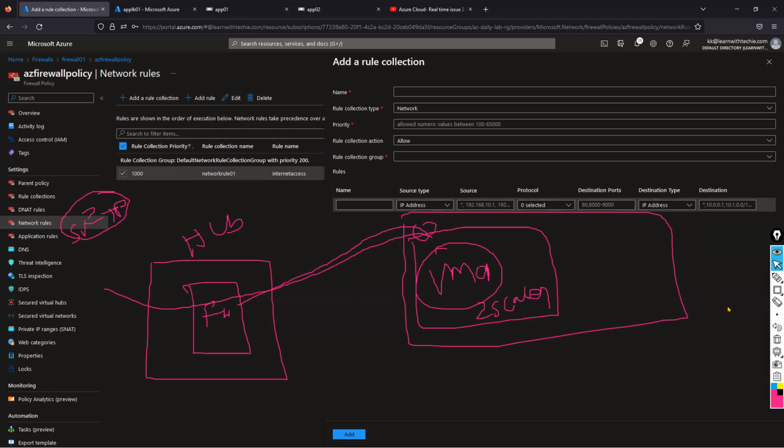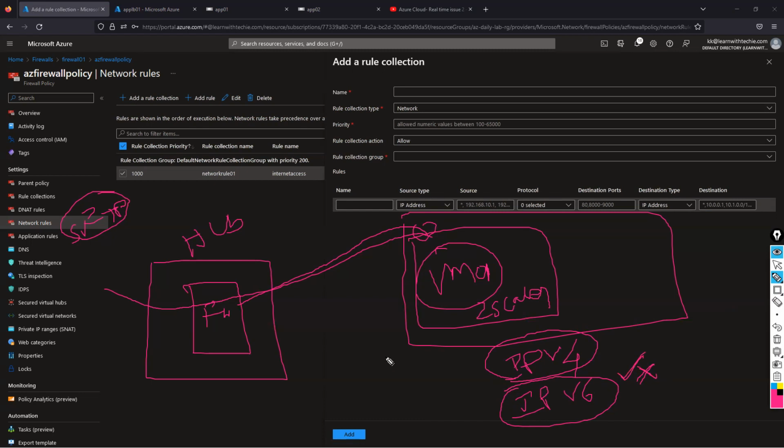And the second thing, in this IP address range, my customer or application team has given IP version 4 IP addresses, as well as IP version 6 IP addresses. When I create a rule and associate IP version 4, it's working. But IP version 6, is Azure Firewall really supporting it or not? That is the second question. Does Azure Firewall support IP version 6 for creating Azure Firewall rules? That is the question, guys.